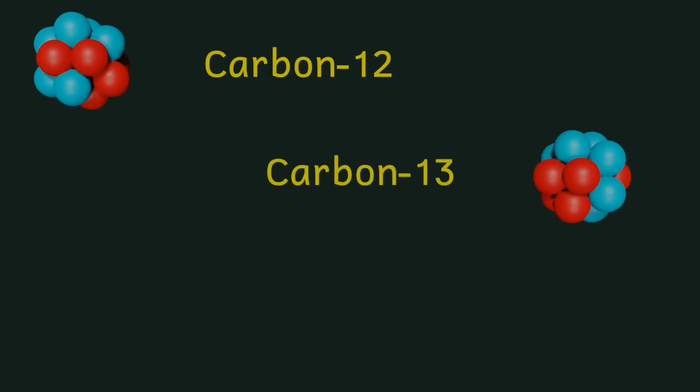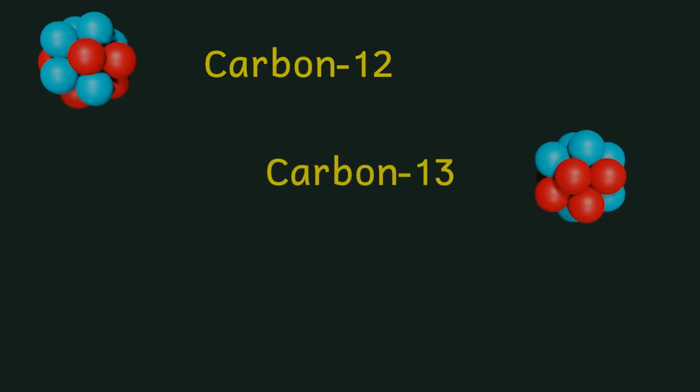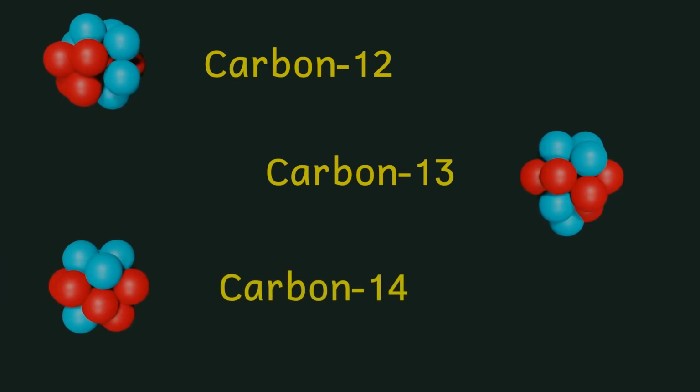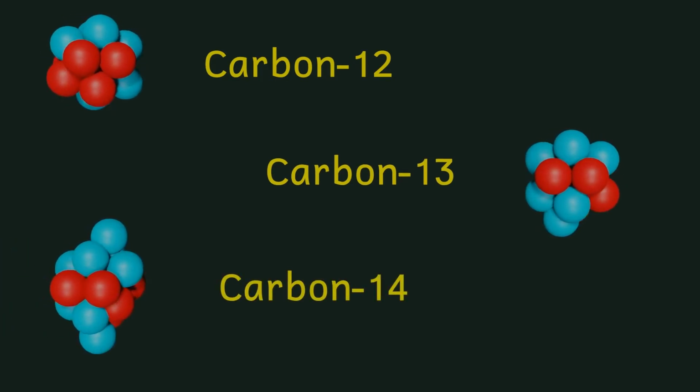There are 2 other forms of carbon. Carbon-13, which is also stable and has 1 extra neutron, and also carbon-14. This has 2 extra neutrons in the nucleus and is unstable.